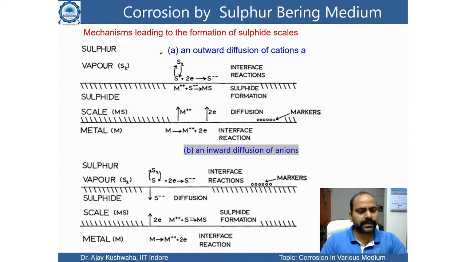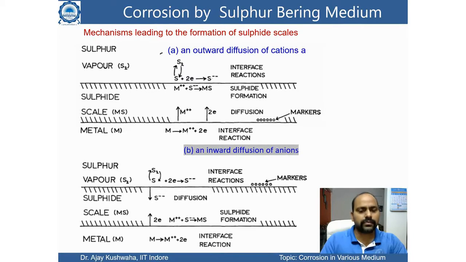Similarly, another is also possible. See figure B here. This is the interface region, below this is the metal, and this is the sulfur vapor. Again, sulfur has the S minus 2 ion and metal has the metal plus 2 ion, but here the possibility is different.